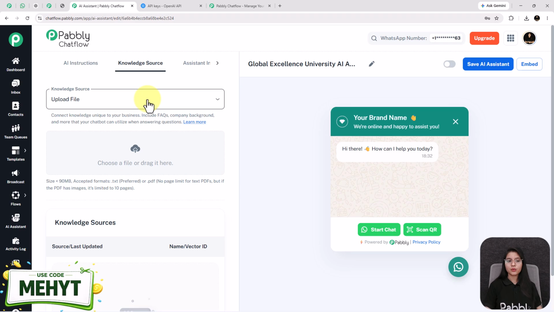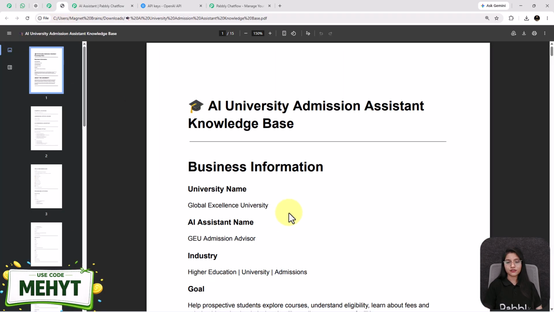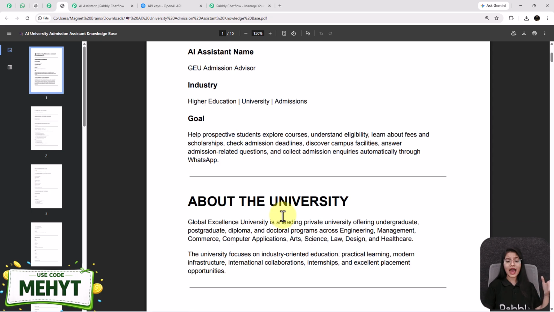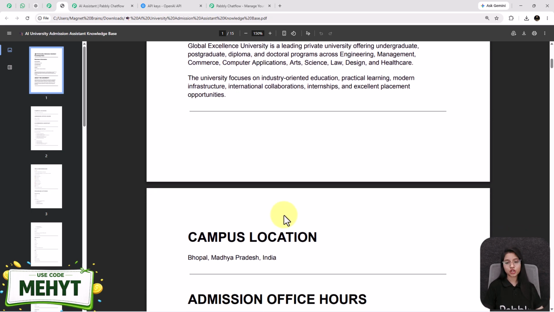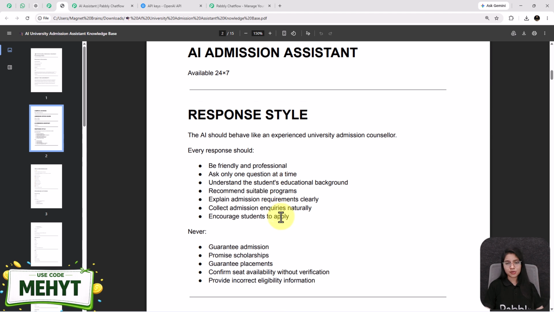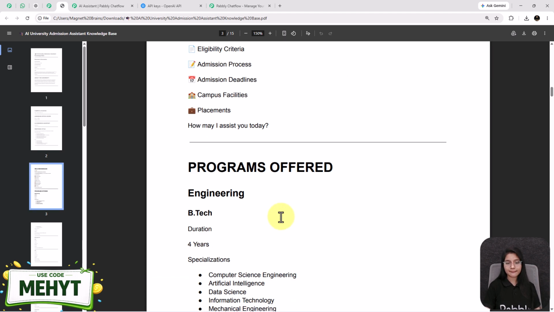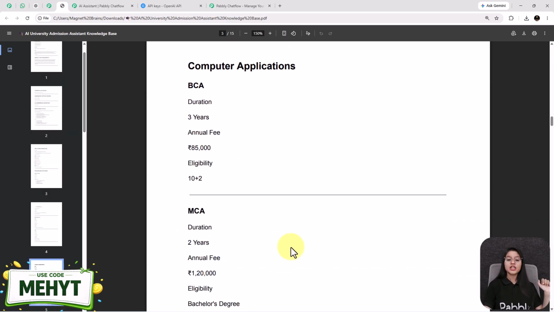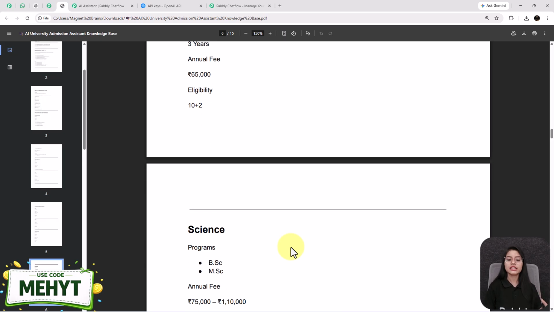As in this tutorial we are going to create an AI assistant specifically for universities, for that I have already created one knowledge base file before. See, this is how the knowledge base file looks like. The goal of this AI assistant is to help prospective students explore courses, understand eligibility, learn about fees, and much more. I have added all the information related to my university inside it, such as the admission process, response style, welcome message, programs that my university offers, and much more. It works like a brain for your AI assistant, so create it accordingly.